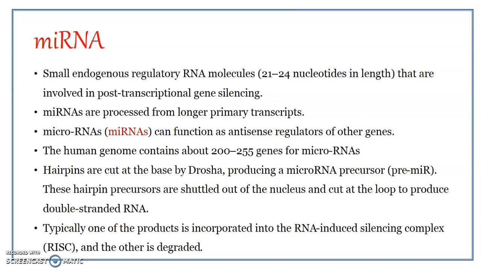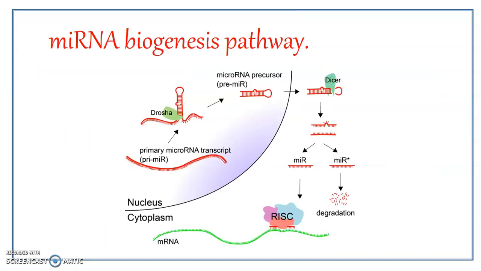MicroRNAs are also processed from longer primary RNA transcripts. We can see that microRNAs function as antisense regulators of other genes. Here you can see that microRNAs are found in both plants as well as animals, and as already mentioned, they are usually 21 to 24 nucleotides in length. When you compare the size of the microRNA and siRNA, it is almost the same, we can see. What is the difference then?